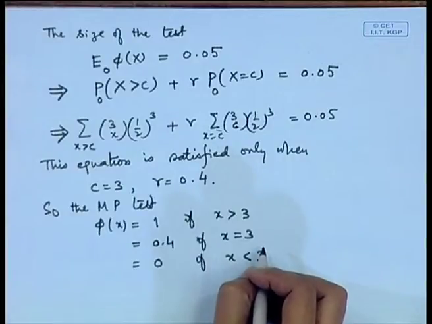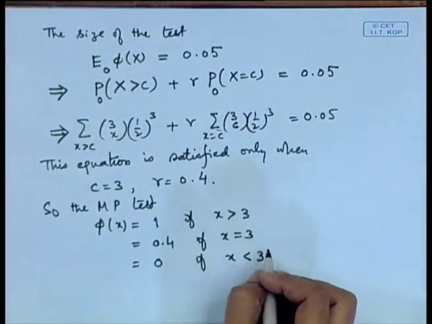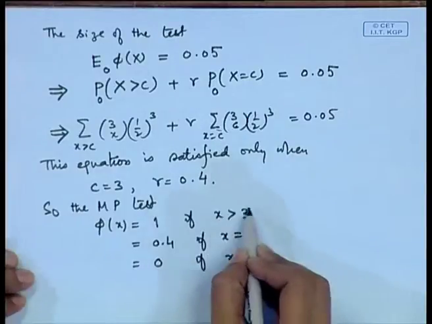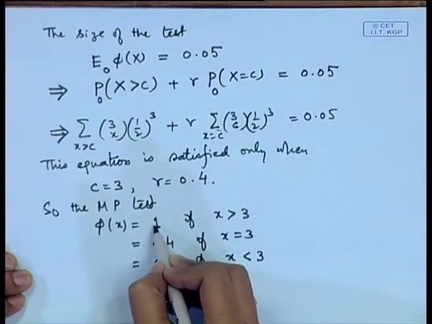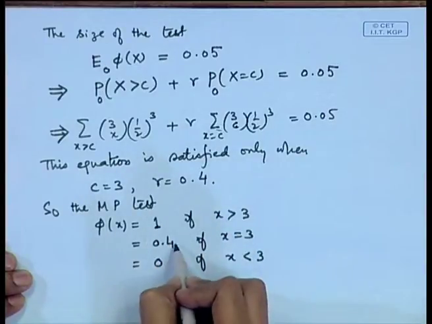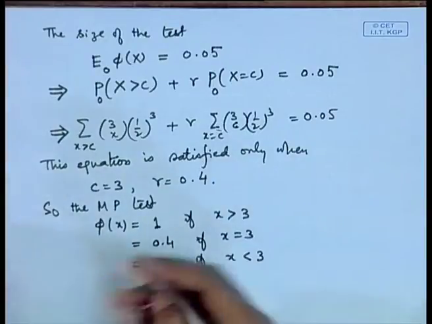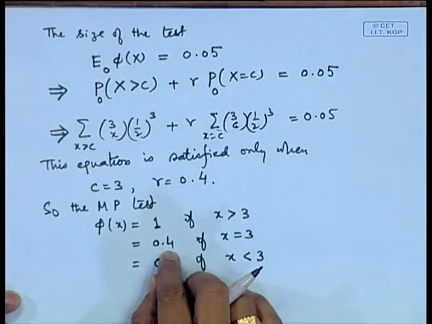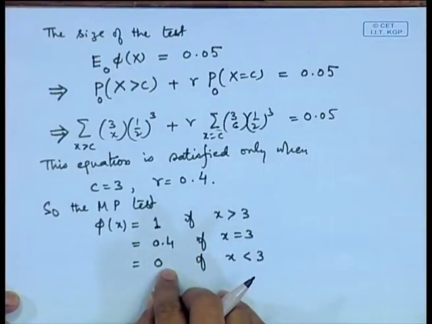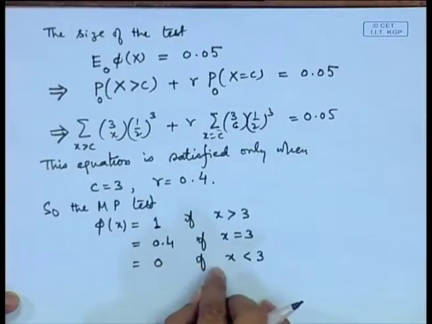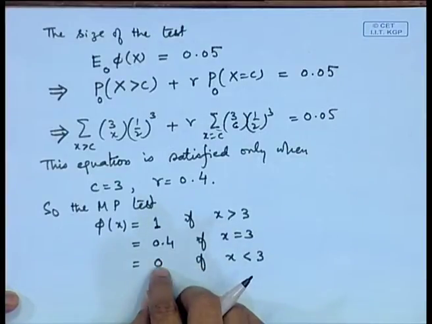So, let us look at the interpretation of this. The interpretation of this test is, because x is taking values 0, 1, 2, 3 only, this test is never rejecting with probability 1, it is rejecting only with a probability. That means, when we conduct the experiment and if I observe x is equal to 3, then we will reject with probability 0.4 and accept with probability 0.6. In all other cases, we accept the null hypothesis. That means, if x is equal to 0, 1, 2, then we do not reject H naught.